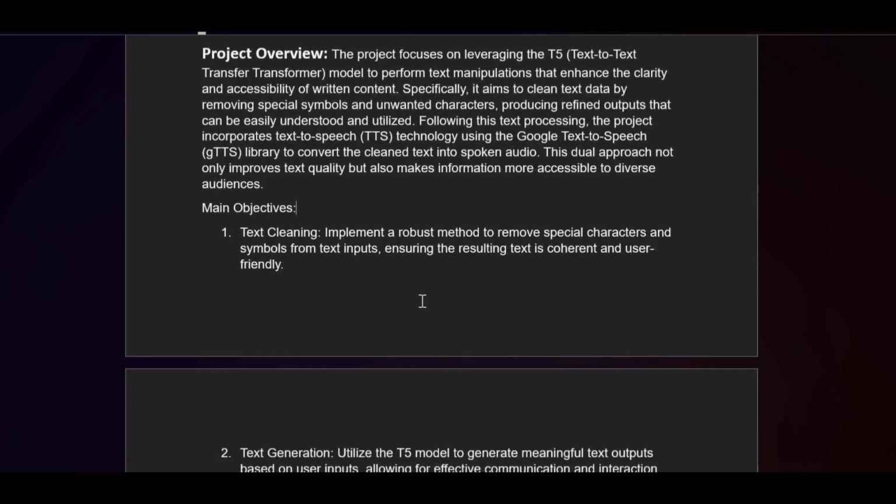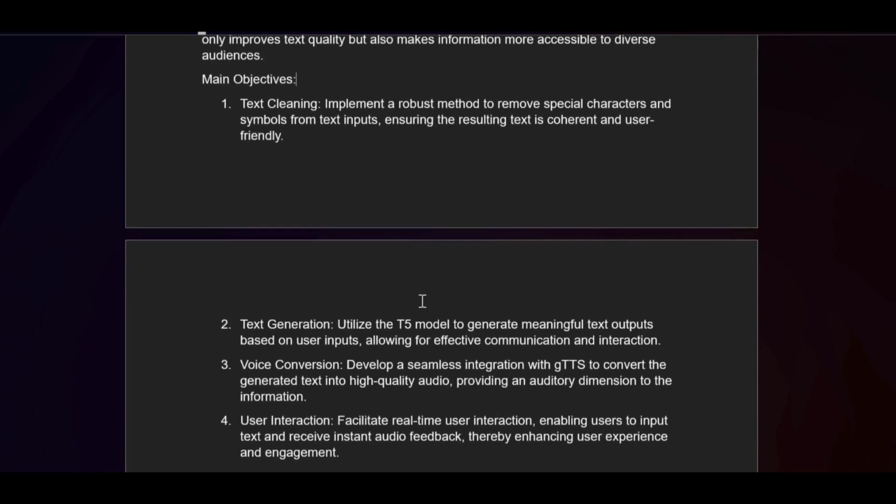Next, the main objectives were text cleaning, where we remove special characters from the mathematical formulas, and image extensions.